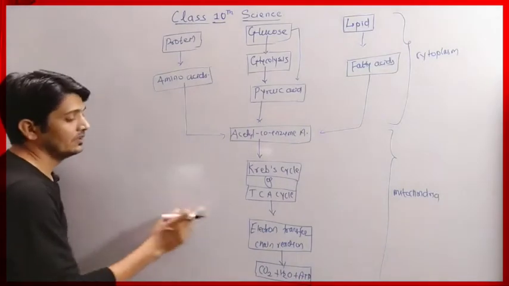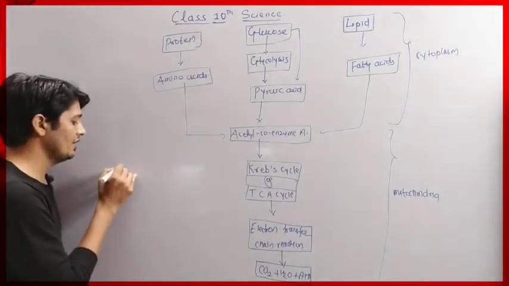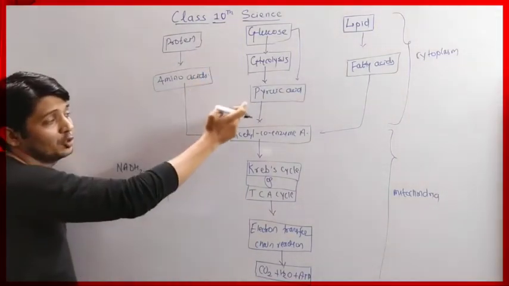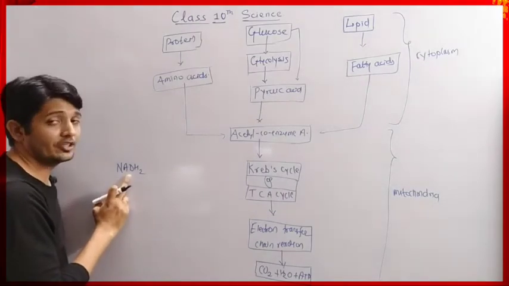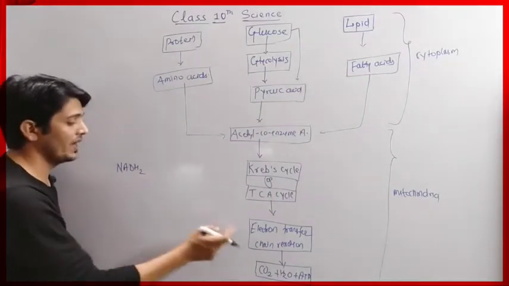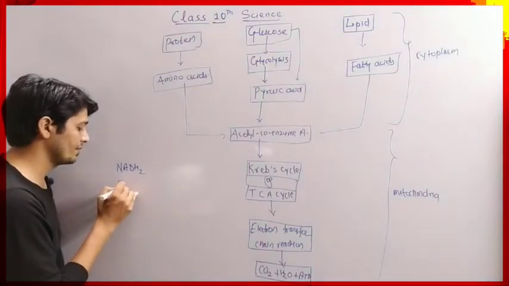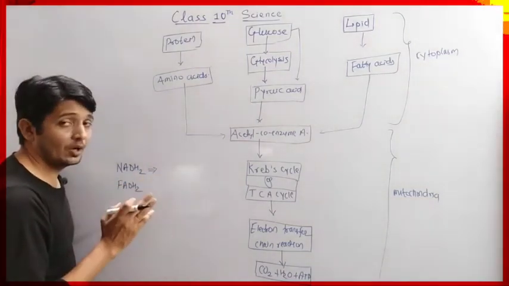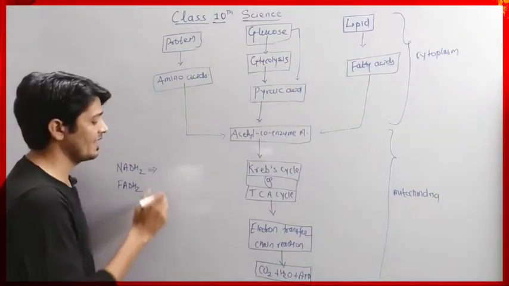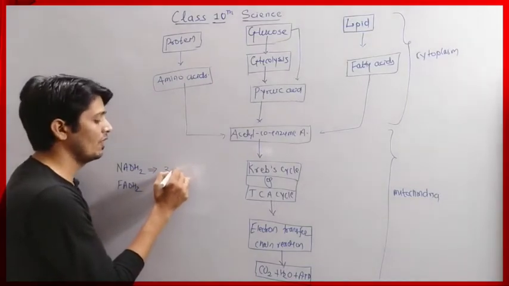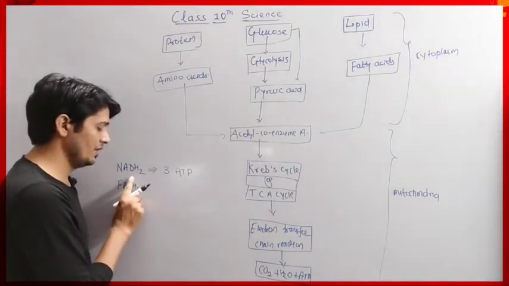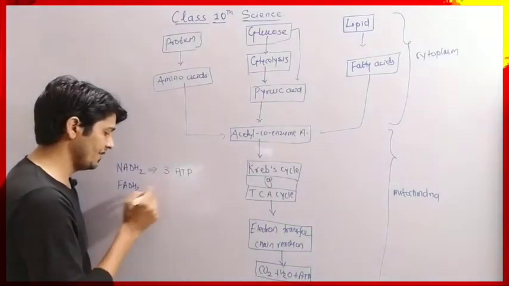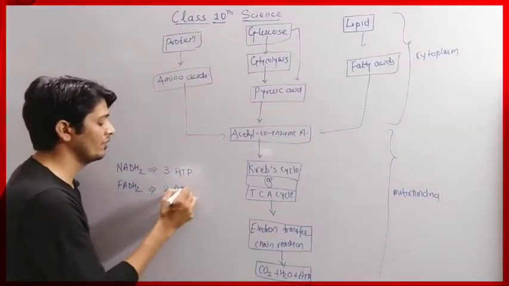So during the Krebs cycle, and even when glucose converts into pyruvic acid, NADH2 molecules are formed. And here FADH2 molecules are formed. So NADH2, when it breaks down or undergoes the electron transport chain reaction, produces 3 molecules of ATP. One NADH2 gives 3 molecules of ATP, whereas FADH2 gives 2 molecules of ATP.